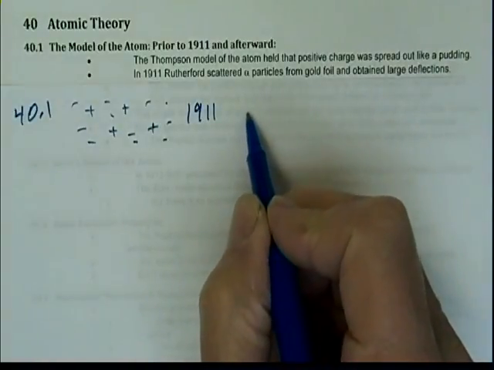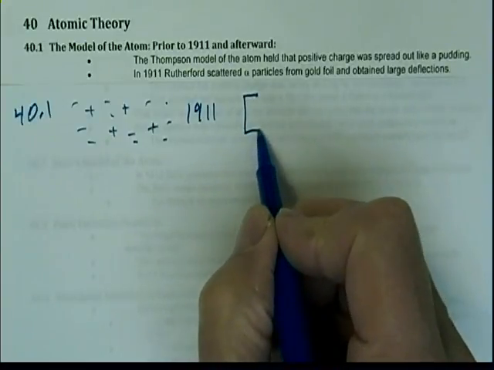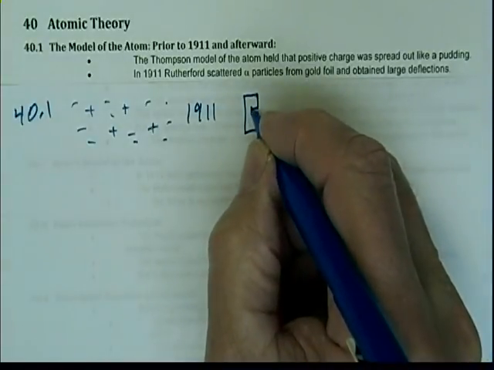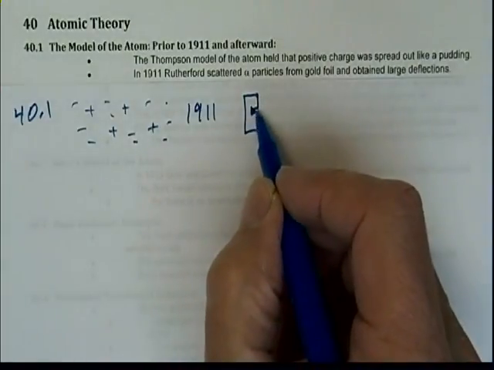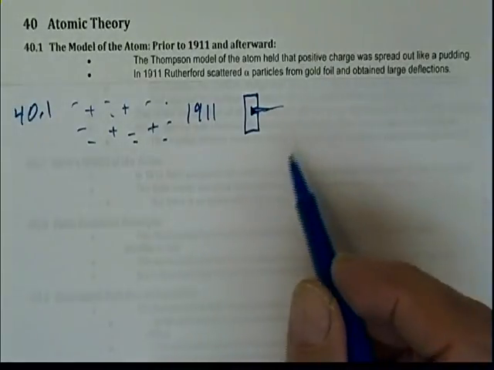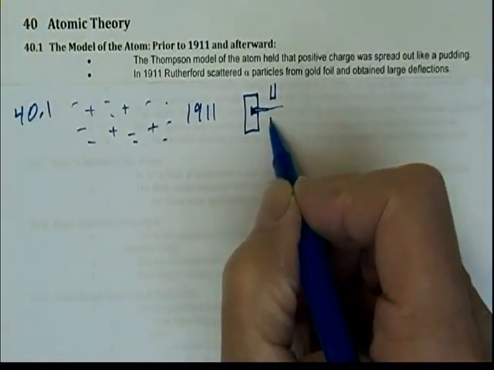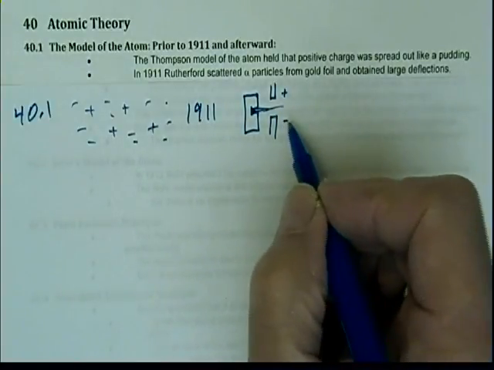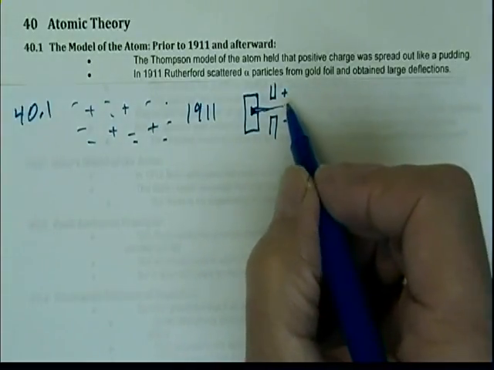Radioactivity was known at the time, and what we could do is take a block of lead and put a small radioactive substance down in the center, and the lead would absorb the radiation, except the radiation would come out in a stream. We knew that this was a positive heavy particle by putting a magnet on each side, and the magnet would deflect positive particles in one direction and negative particles in the other direction, and the gamma particles would go straight to the center.